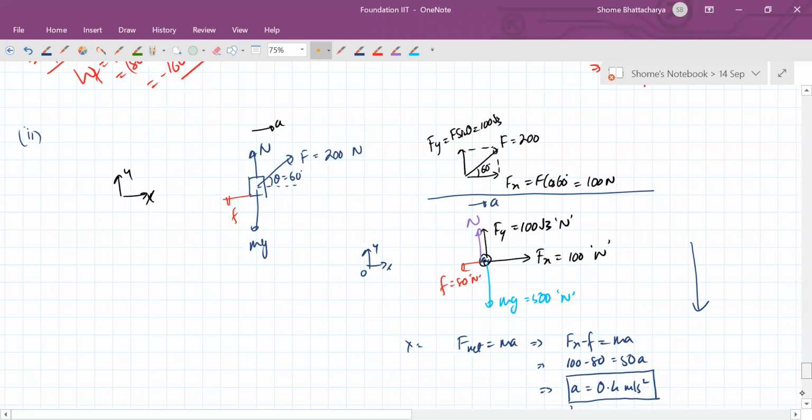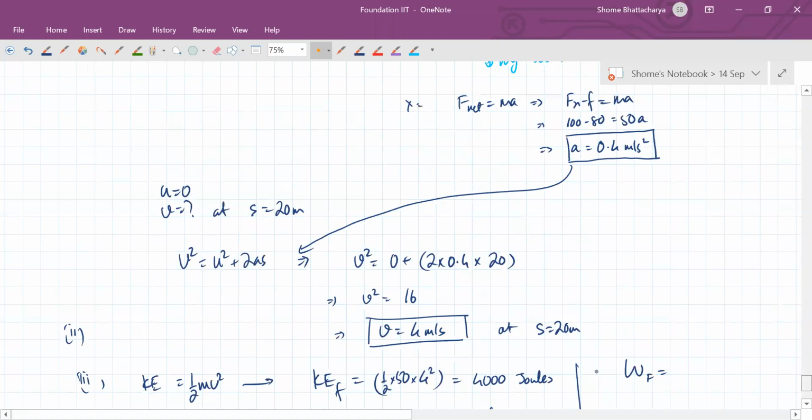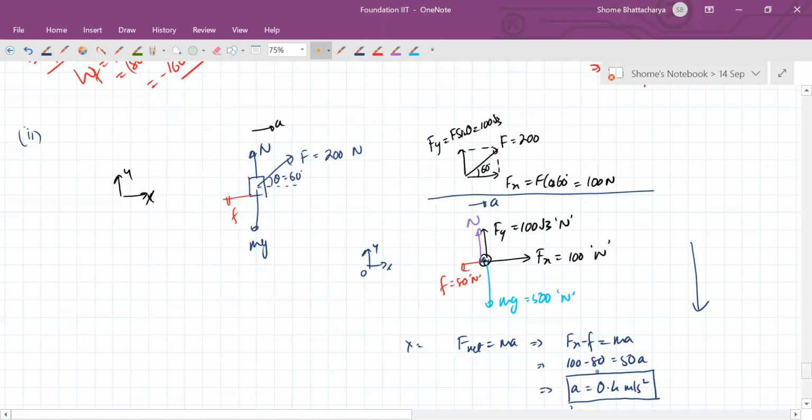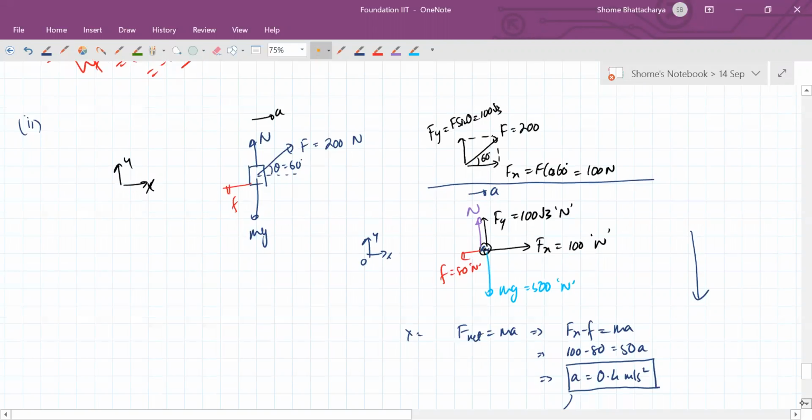Have we done all the calculation correctly?